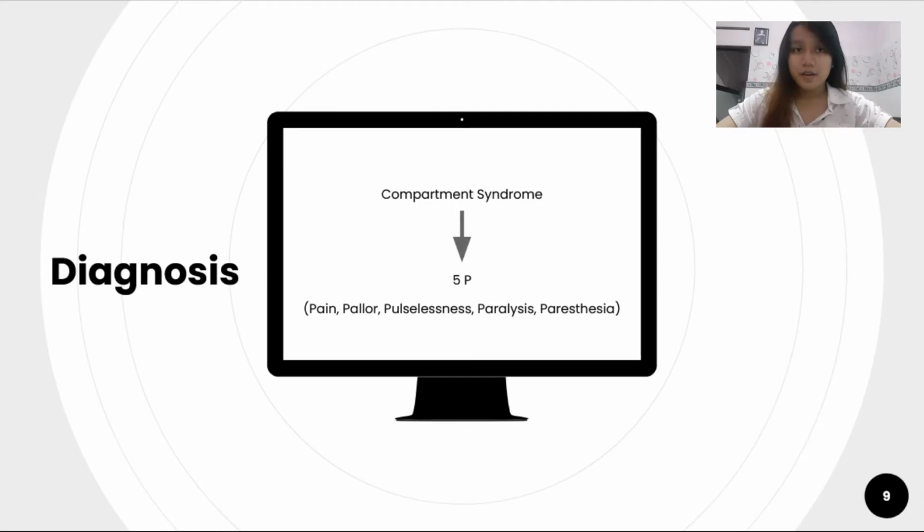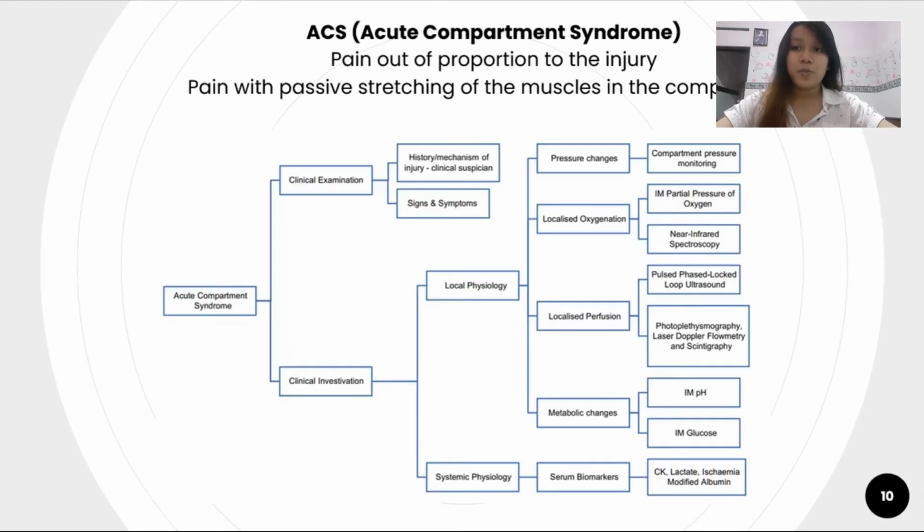Thank you. The symptoms of compartment syndrome can classically be classified into the 5 Ps. Those are pain, pallor, pulselessness, paralysis, and paresthesia. The earliest indicators of acute compartment syndrome, or ACS, are pain out of proportion to the injury and pain with passive stretching of the muscles in the compartment.